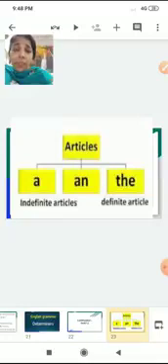In the earlier lecture, we covered indefinite articles. In this lecture, we are going to cover the second type, and we'll also come across a few other determiners. So let's get started.